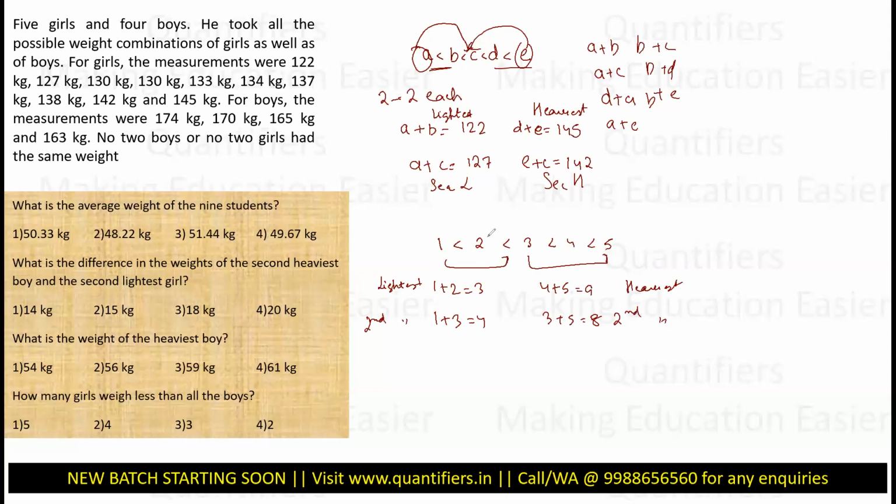For example, let us say 1 plus 5 is 6, 2 plus 4 is also 6. So basically 6 can be extracted from two combinations, but this 3, 4, 9 and 8 will always be extracted from only one combination. So this is the basic funda behind these type of questions, or this is the basic logic behind these type of questions, right? I hope it is clear to you.